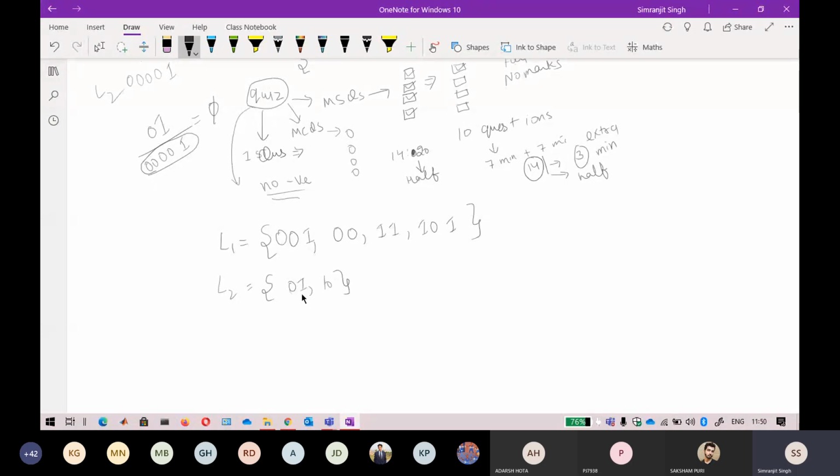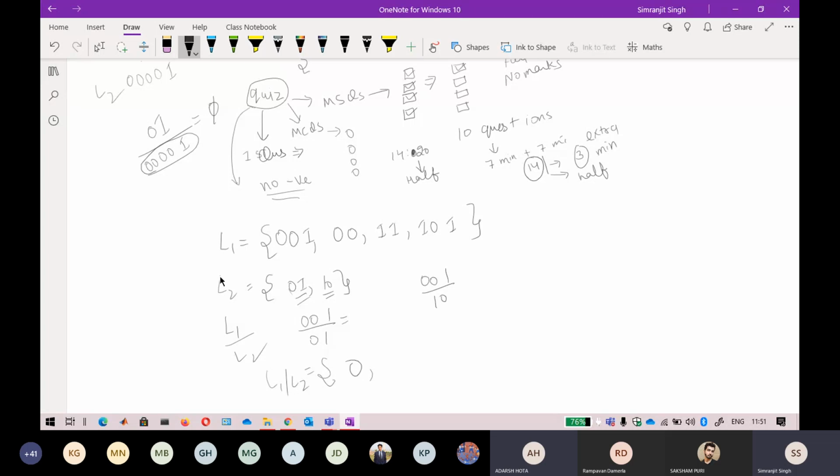So you take one string from this language set. So 0 0 1 and 0 1, you got 0. So include 0 here in L1 by L2, and take this one also, 1 0 0 0 1 and 1 0. You will get nothing from here, so do not include that. In the same way, take this one per time and take this one time. So that will be a solution. This is the question you are asking, I think. Yes, yes, got it.